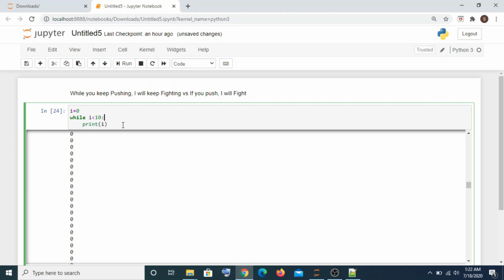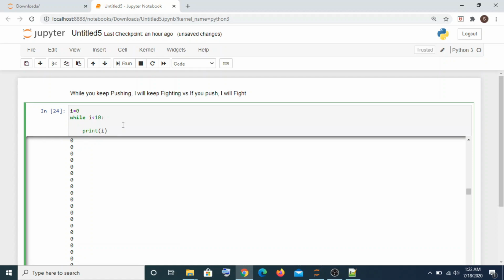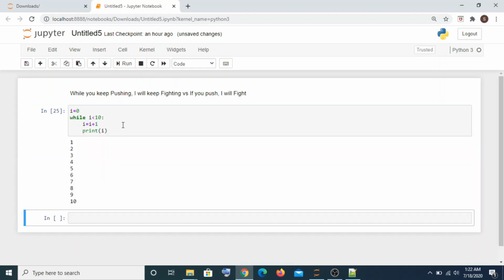We want to increment the value by 1 so that we can print each value from 1 to 10. So I'll say I equal to I plus 1, and then I'll execute this statement. I have seen all the values from 1 to 10. So this is the basic simple example of the while statement.